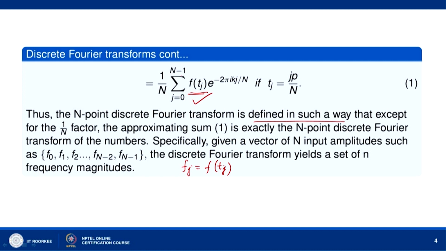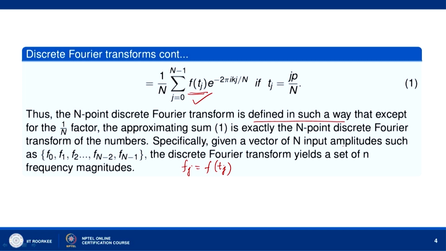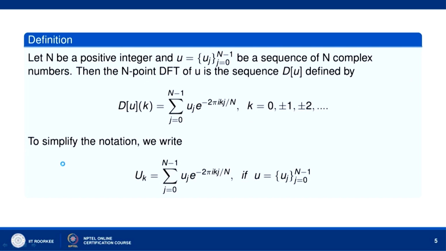So, sigma j equal to 0 to n minus 1 f t j e to the power minus 2 pi I k j by n will give us a set of n frequency magnitudes, and the magnitudes will be given by these. K will run from 0 to n minus 1. So, we will get, corresponding to n amplitudes, n frequency magnitudes.